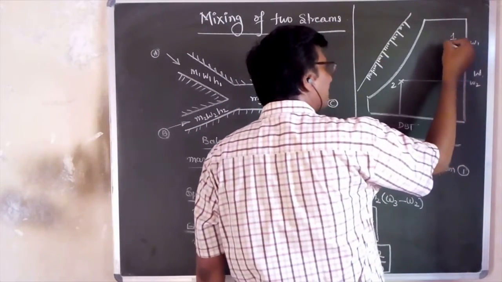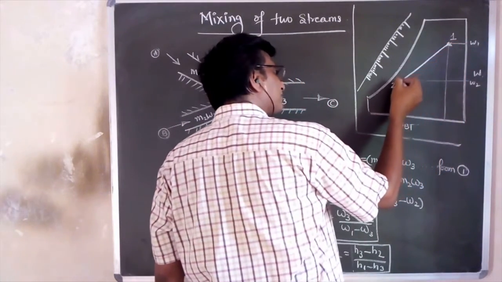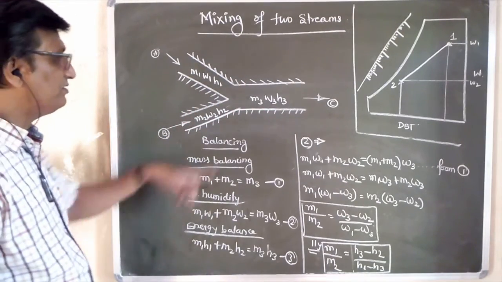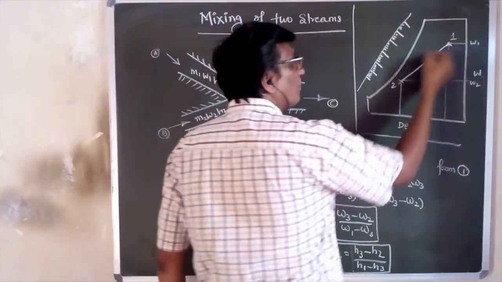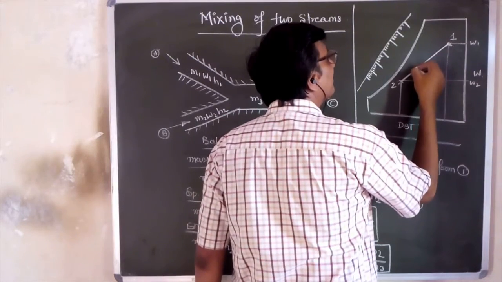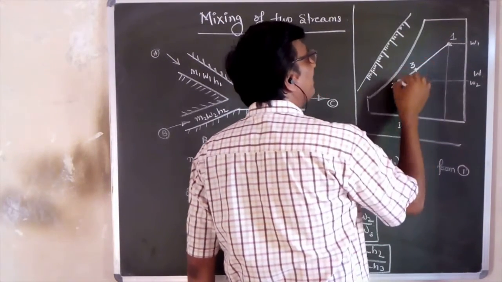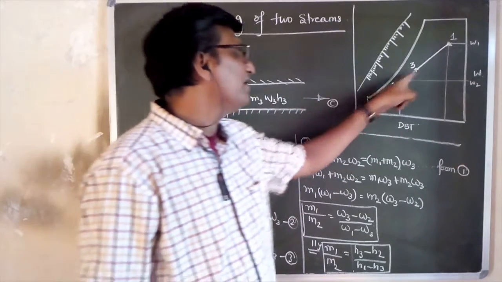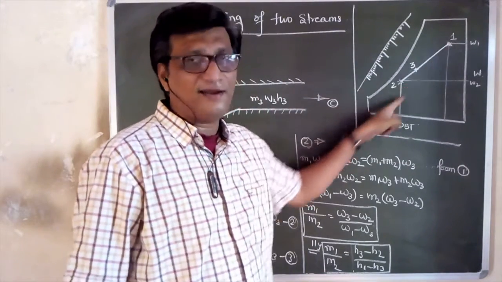So if you join this line 1 and 2, you will get point number 3 in between these two, 1 and 2. In between means not at the center, in between means within this line range.